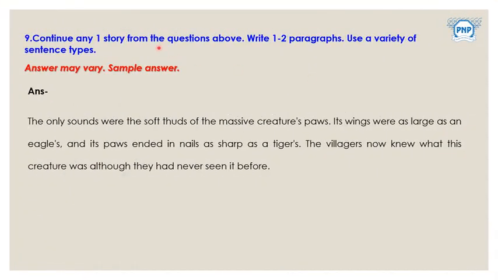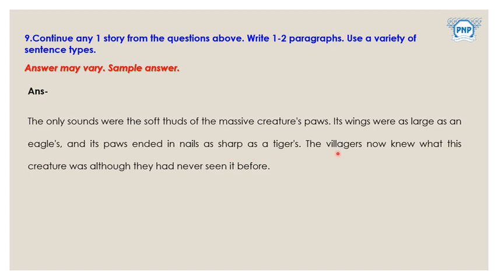Number 9. Continue any one story from the questions above. Write 1 to 2 paragraphs. Use a variety of sentence types. Your answer may vary. This is a sample answer. The only sounds were the soft thuds of the massive creature's paws. Its wings were as large as an eagle's, and its paws ended in nails as sharp as a tiger's.